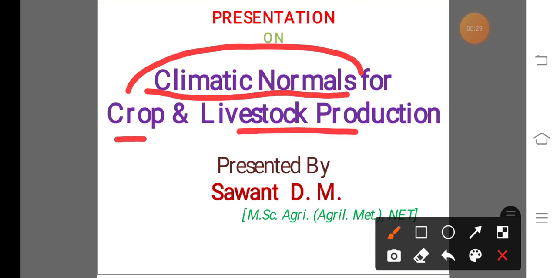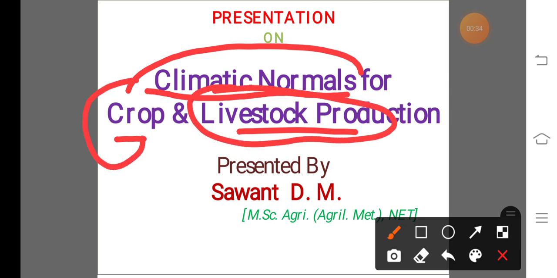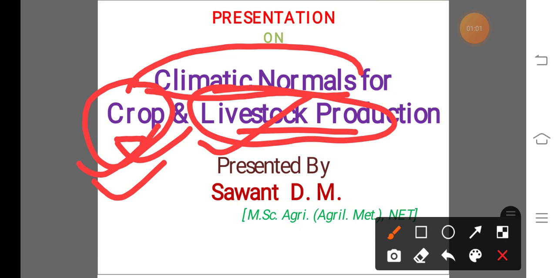That means in this lecture we study the crops as well as the livestock, their requirement of climate or weather for their normal growth and development, as well as for obtaining the maximum production or maximum yield from the crop, and in case of livestock, maximum milk yield. That means at which certain condition of climate or weather the crop can give maximum yield, or the livestock can give the maximum milk yield.